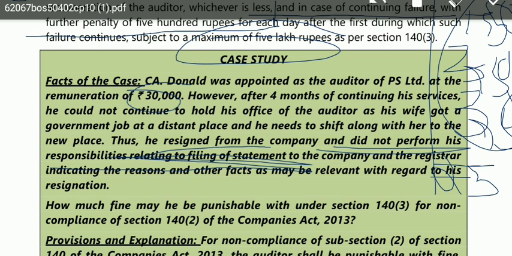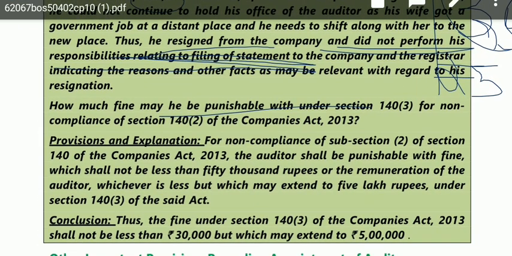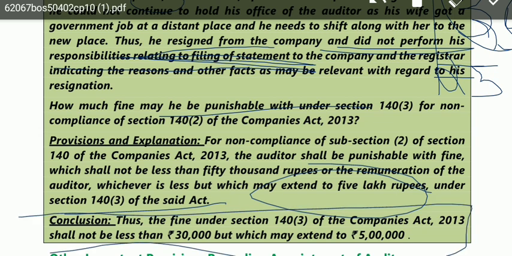Thus, he needs to resign from the company and did not perform his responsibilities relating to filing of statement. Now they are saying that he has not performed his responsibilities in spite of resigning from the post of the auditor, and the registrar indicating the reasons. So they are asking you how much fine may be punishable. So the first part of the penalty says 50,000 or remuneration, whichever is less. That means he can be charged with a penalty of rupees 30,000, and this can be extended to 5 lakh in case of continuing failure. So you should mention this point and write the conclusion that the penalty shall not be less than 30,000, which may extend to rupees 5 lakh in case of continuous failure.